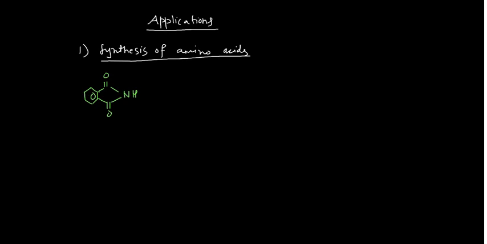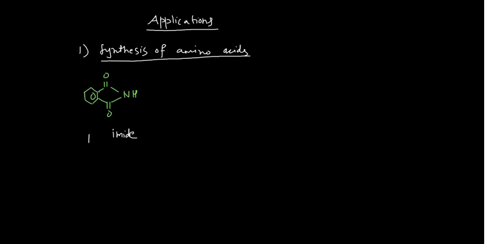This compound is what? Imide. You should know this thing actually guys. If CONH2 is there, then it would be amide. If one hydrogen is absent, then it is imide. So this is imide linkage, and this imide is made from your phthalic acid. So basically it's a phthalimide.